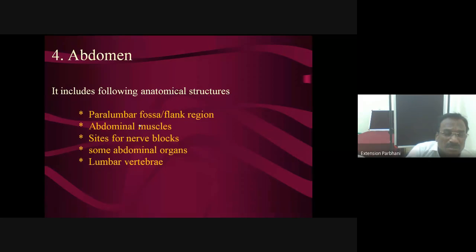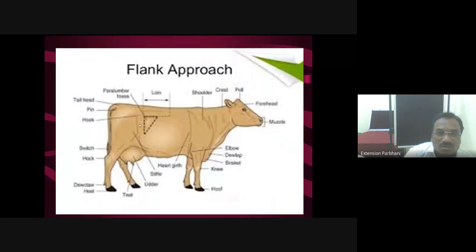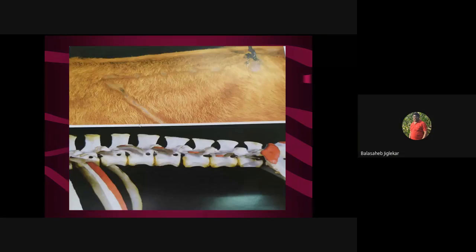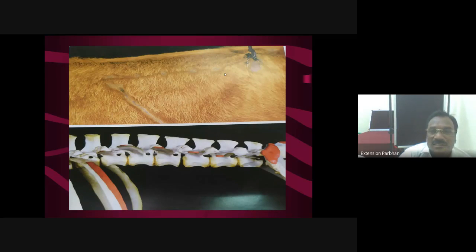We have to introduce 3 injections between T13, the thoracic vertebra, and L1, the first lumbar. See, directly I will show you on the diagram. This is the paralumbar fossa. This is T13, L1, L2, L3. These are 3 lumbar transverse processes. These are the sites where we have to introduce local anesthetic solution, because from these three lumbar spinal nerves, they come out and supply the abdominal wall, the lateral wall of the abdomen, right or left.